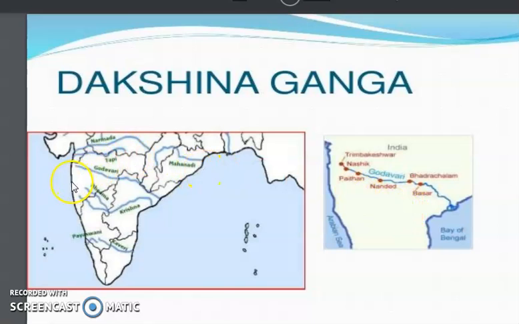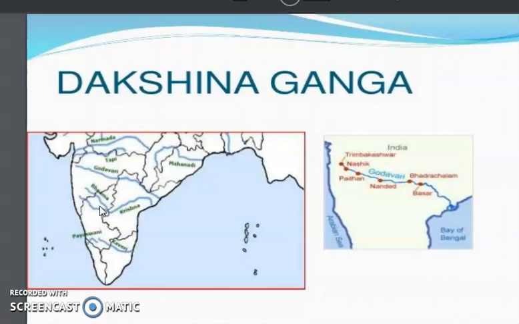Now this Godavari river flows through some states. What is the name of the state? This is Maharashtra. Almost 50% of the river flows through Maharashtra only. Besides Maharashtra, the Godavari river also passes through some parts of Odisha as well as some parts of Andhra Pradesh. These are all the states through which the Godavari river passes.